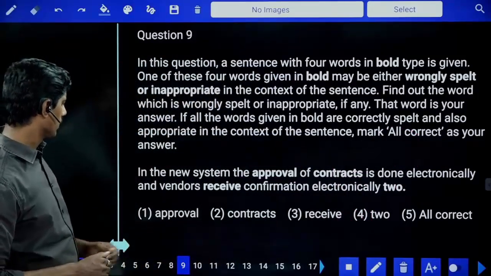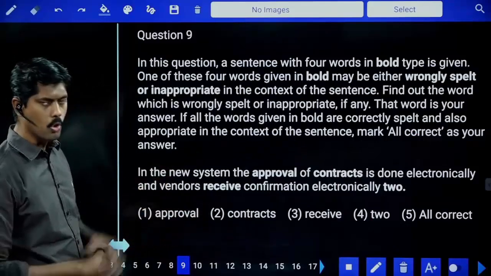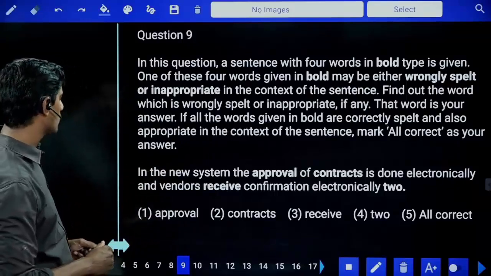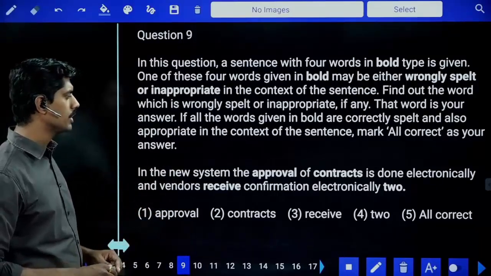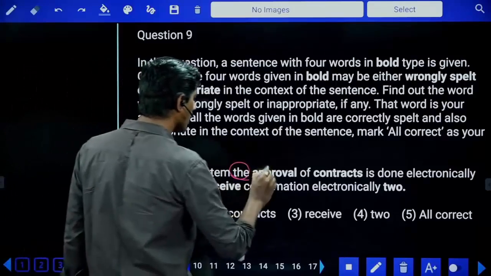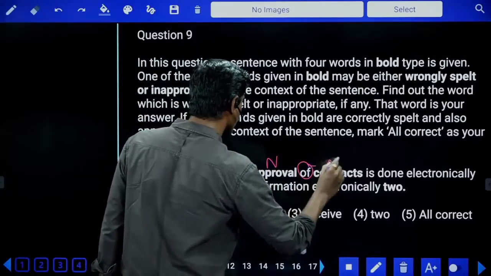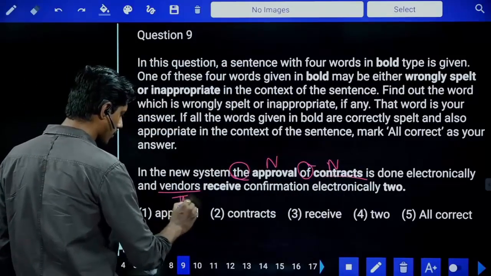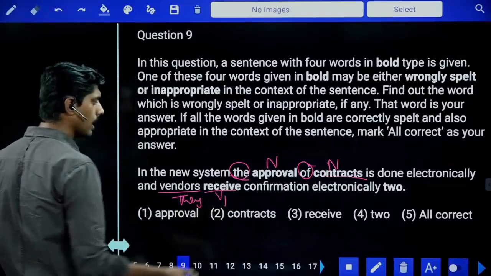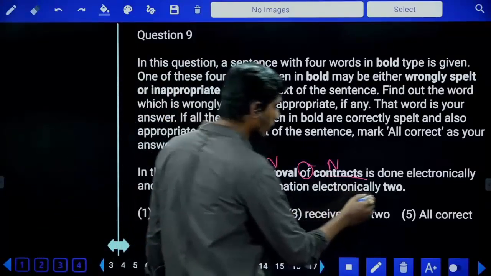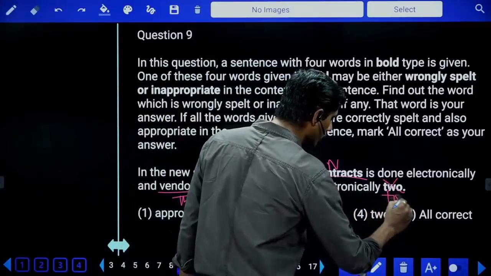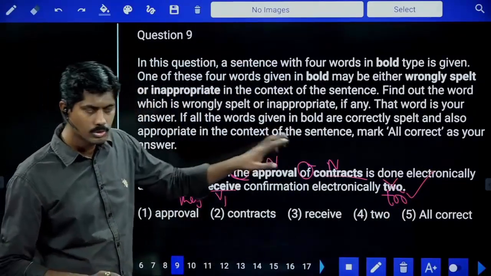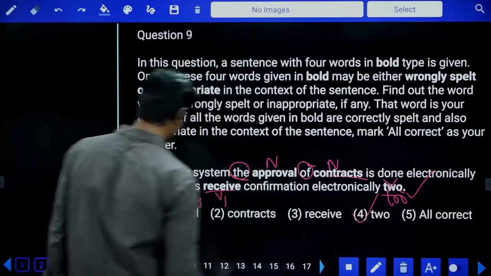In the new system, okay, approval, contracts, receive, two. All appear correct. Let me read. In the new system, the approval of contracts is done electronically and vendors receive confirmation. The approval is a noun, okay. Of contracts, okay, is electronically done, and the vendors means they, plural. V1, okay, they receive confirmation electronically too. TOO is needed. The TWO number is not needed here. Fourth part contains the error.